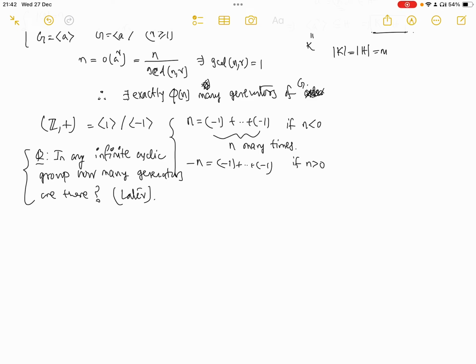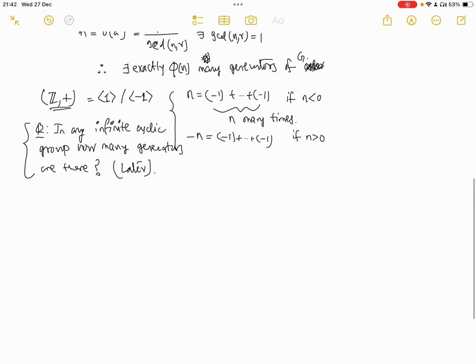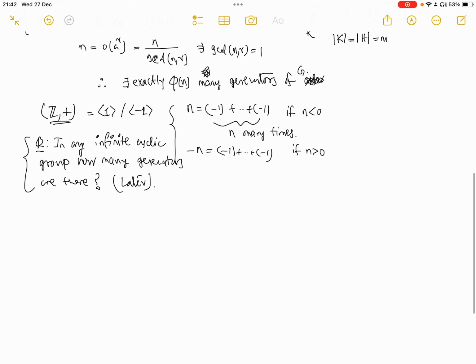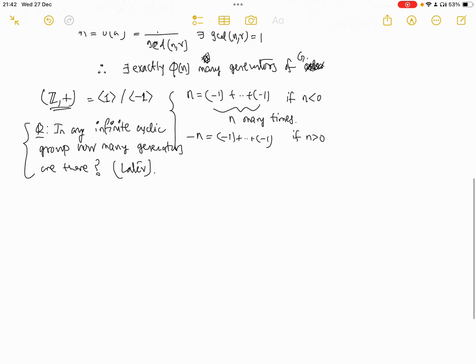One thing you can do is take this group and try to find a generator that is not one of these. Maybe you will get an idea about how to proceed for a general infinite cyclic group. Also, one thing to note is that we have not seen any other example other than this group Z plus. That is also something to keep in mind.